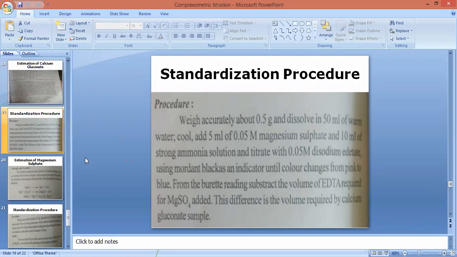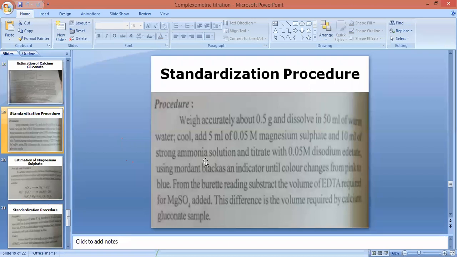We are going to cool down the contents. After cooling down the contents, we are going to add known volume of magnesium sulfate. Here we know the volume of magnesium sulfate, that is 5 ml of 0.05 molar. So extra reagent added in case of calcium gluconate determination is the 5 ml of 0.05 molar magnesium sulfate. Nextly, we are going to add 10 ml of strong ammonia solution in order to maintain the conditions alkaline. So this will be the contents in conical flask, that is calcium gluconate, water, magnesium sulfate, strong ammonia solution, and last is the indicator. कुठले indicator use केलेला आहे?